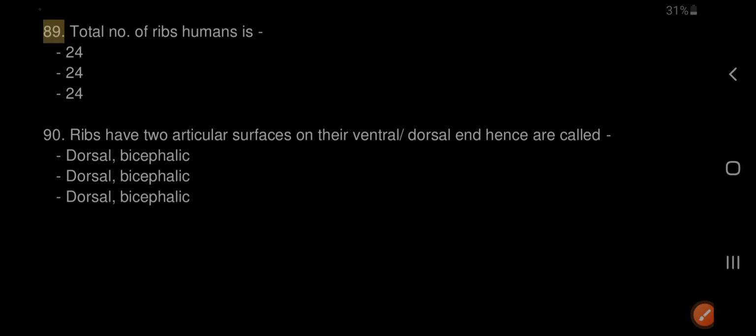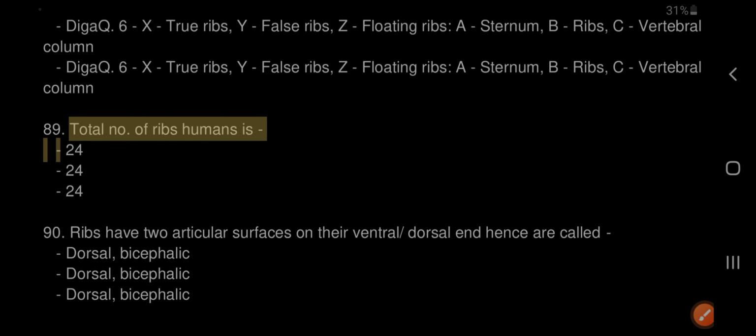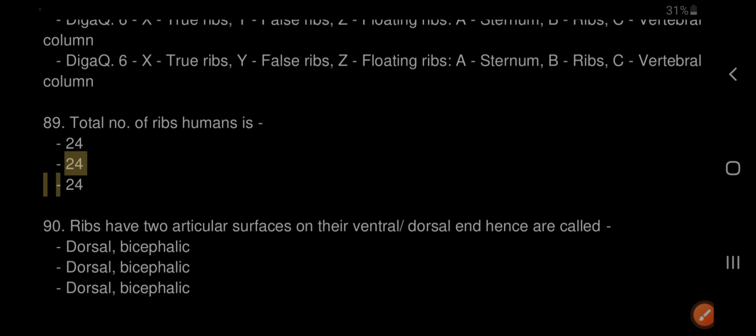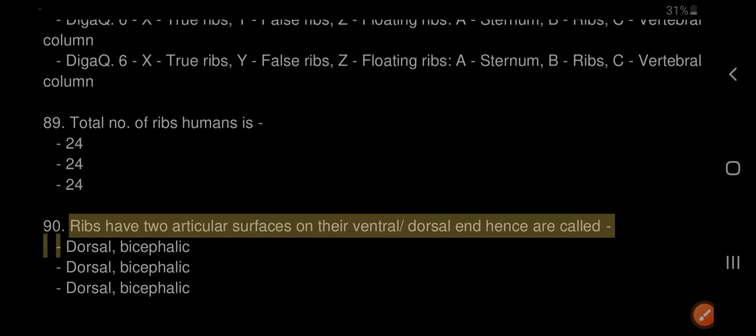89. The total number of ribs in humans is 24. 90. Ribs have two articular surfaces on their dorsal end, hence are called bicephalic.